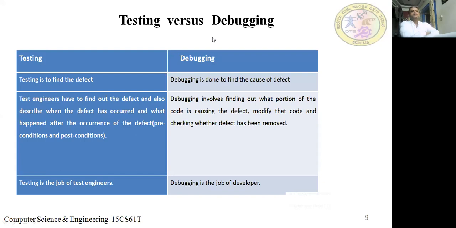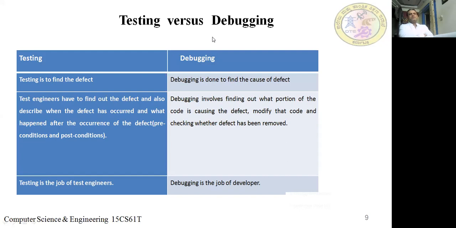Testing is to find the defect. Debugging is done to find the cause of the defect. In testing, test engineers have to find out the defect and also describe when the defect occurred and what happened after the occurrence of the defect, the preconditions and post conditions.